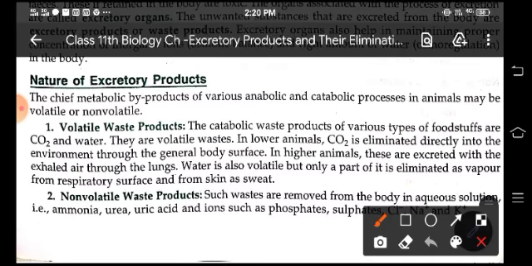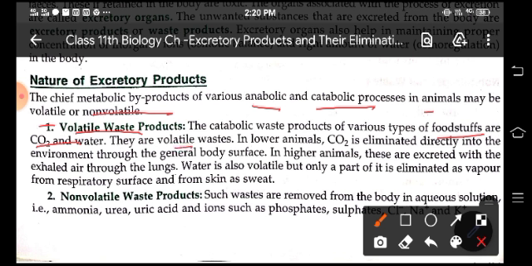Now the main metabolic byproducts of various anabolic and catabolic processes in animals are volatile and non-volatile substances. Volatile substances are those like carbon dioxide and water. They are volatile waste.